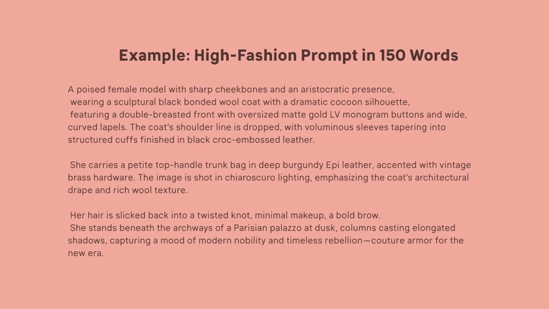The coat's shoulder line is dropped with voluminous sleeves tapering into structured cuffs finished in black croc embossed leather. She carries a petite top-handled trunk bag in a deep burgundy epi-leather, accented with vintage brass hardware. The image is shot in chiaroscuro lighting, emphasizing the coat's architectural drape and rich wool texture.